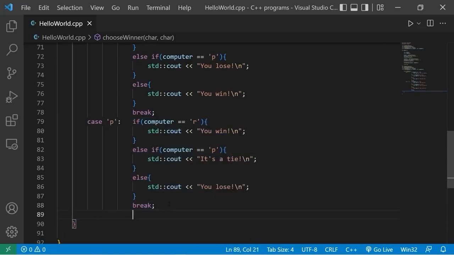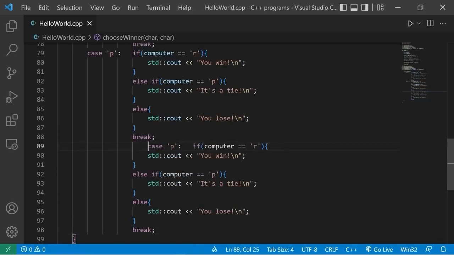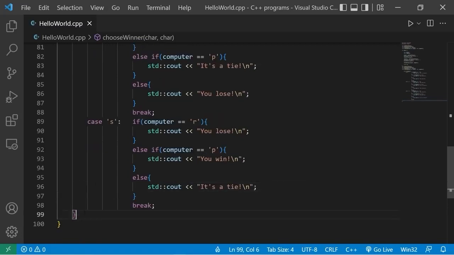One more case. If the player picks scissors and the computer picks rock, you lose. Scissors beats paper, you win. Else, scissors ties with scissors, it's a tie. And that is everything.